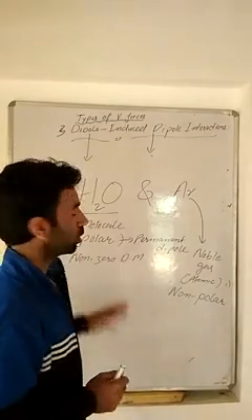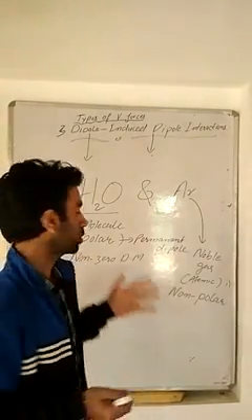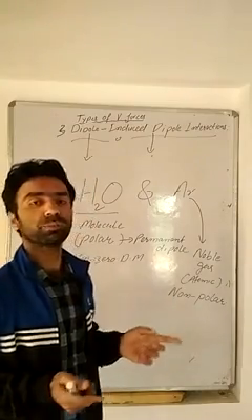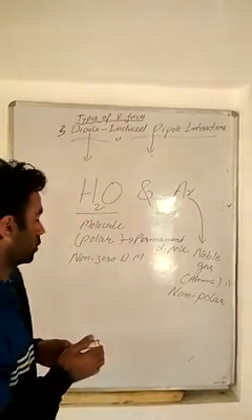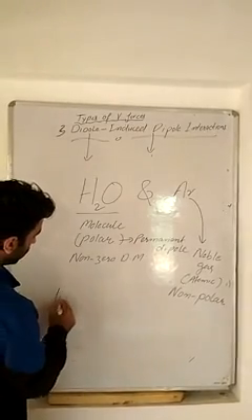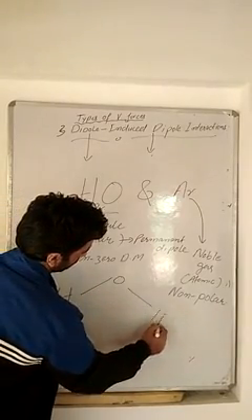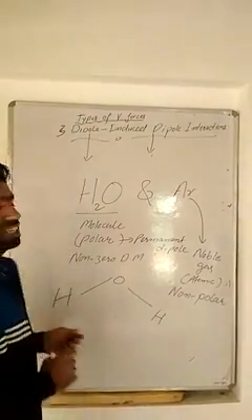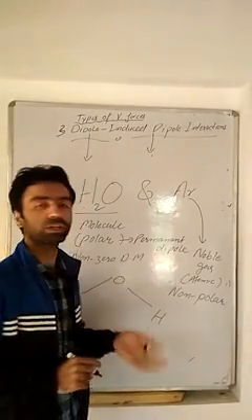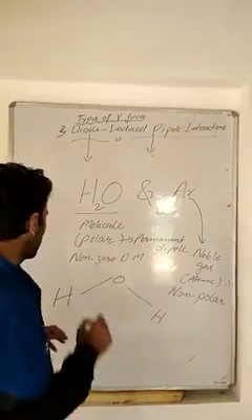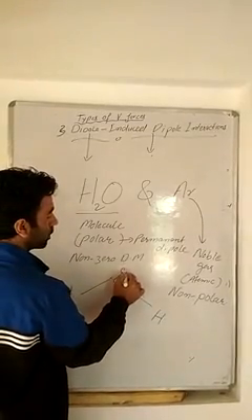That means a sample of water molecules will be associated through dipole-dipole interactions. Now, this is the water molecule. Hydrogen being less electronegative as compared to oxygen, we have already studied it, oxygen will drag the electron pairs towards itself.